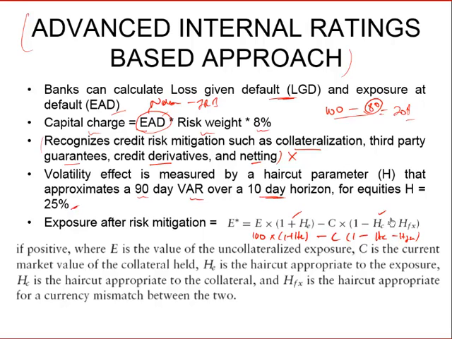The first haircut factor on the collateral is for the volatility of the collateral, and the second haircut factor is the volatility of foreign exchange if it is a collateral in a different currency. So both these collateral factors are a function of the volatility or the VaR of the underlying assets.